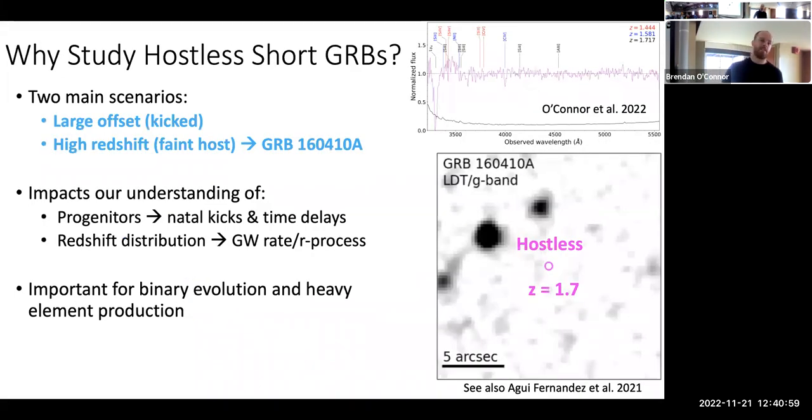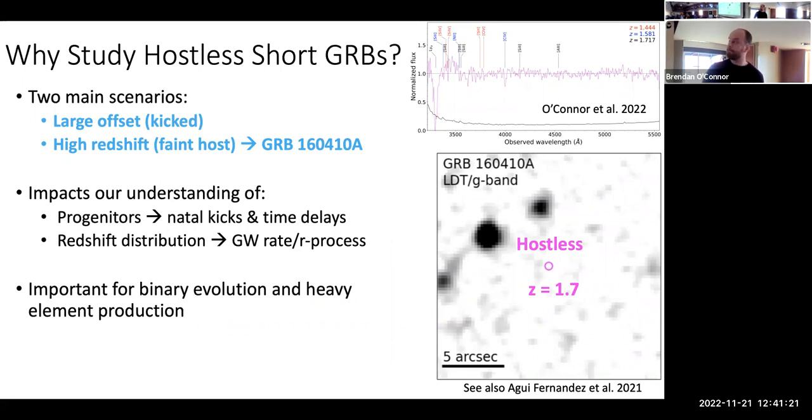So there's a few reasons to study these hostless events, and this is what I focused on. The first is to confirm whether or not these hostless events are actually at large offsets from this galaxy, like for 130912A, which then tells us whether or not binary neutron stars have these kicks, how long the time delay between formation and merger is, which is really relevant for predicting gravitational wave rates.